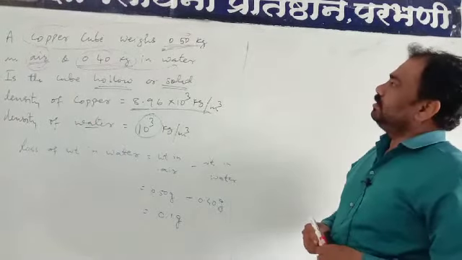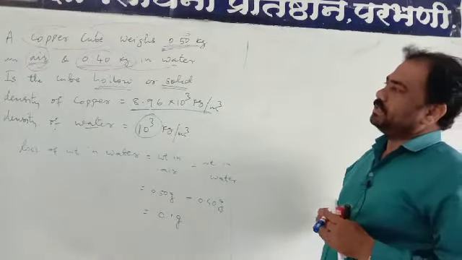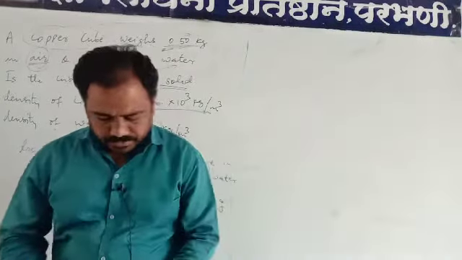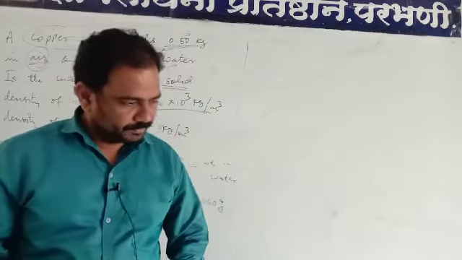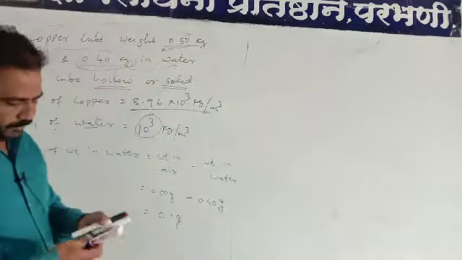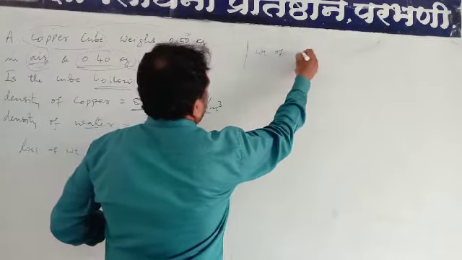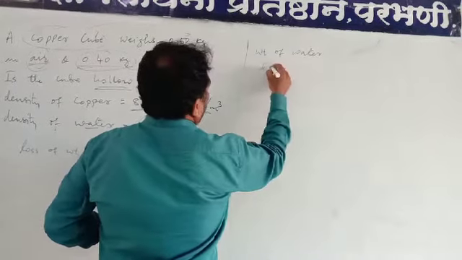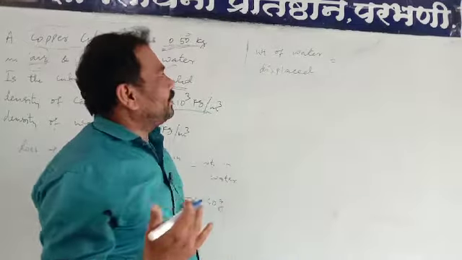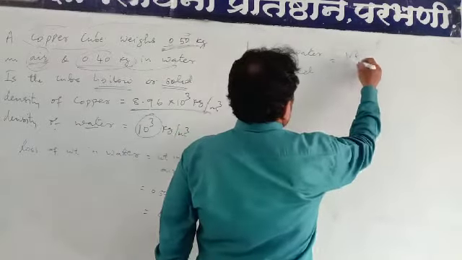Now we can conclude that this is the weight of the liquid displaced, the weight of water displaced. We have seen in the theoretical part that the weight of water displaced is V rho g.